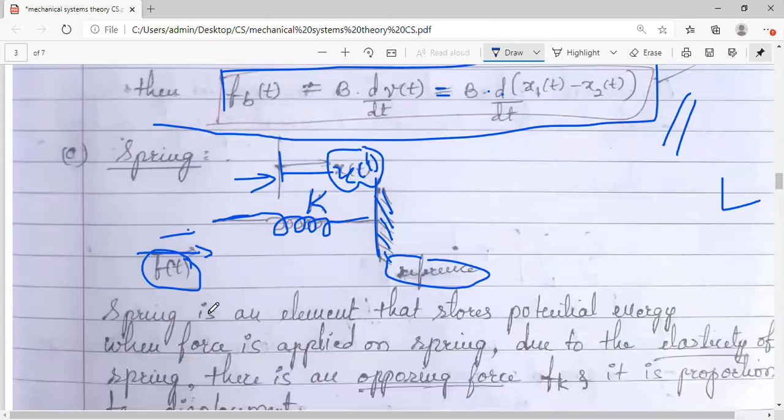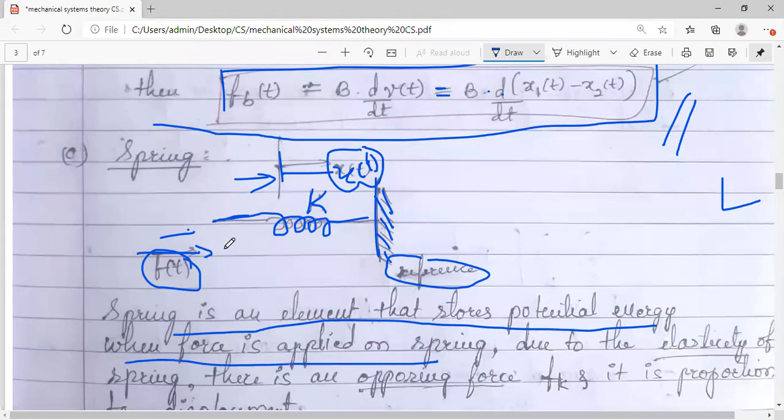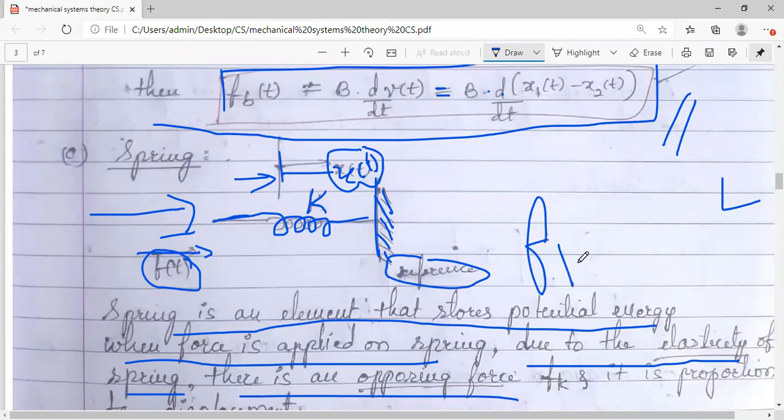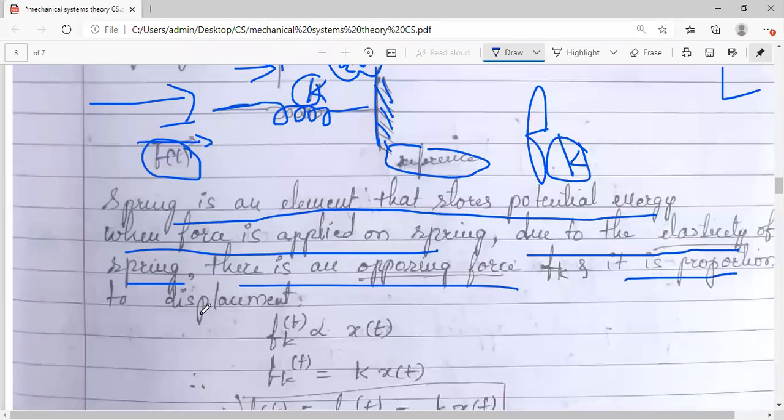Okay, now the spring is an element which stores the potential energy. When we apply a force on the spring from this end, what will happen? Due to the elasticity of the spring, an opposite force will be there, and we denote that opposite force by F K. K is indicating this constant or coefficient for the spring, capital K, and it is proportional to the displacement. Remember all these three parameters.